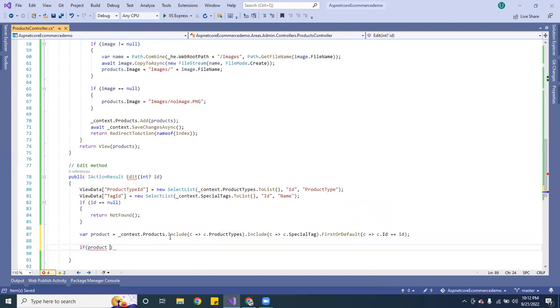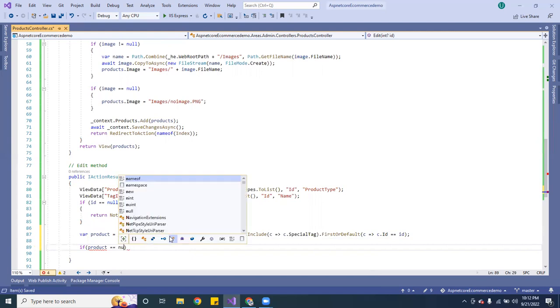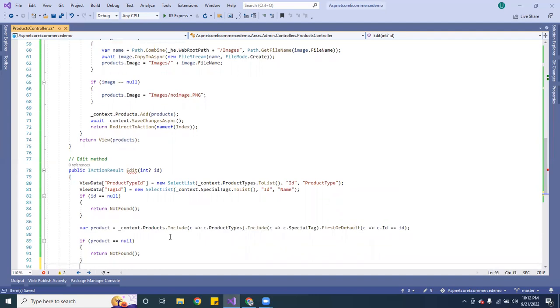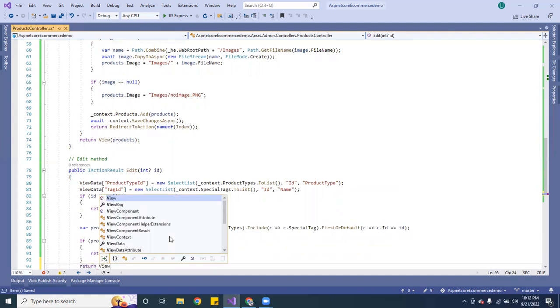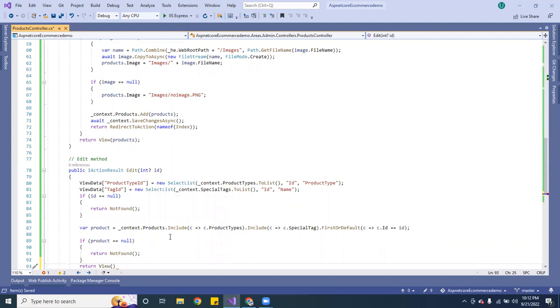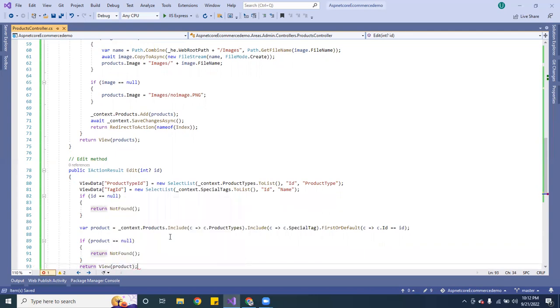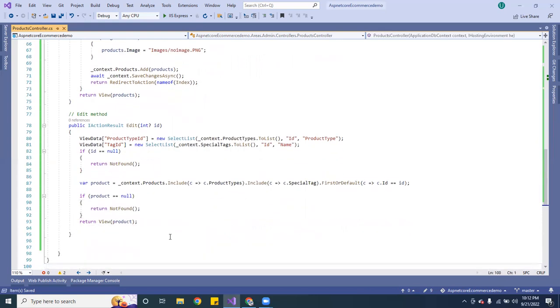If it doesn't find the product, I want to go ahead and return not found again. If it doesn't find anything. If not, you just return the view. I'm going to return the product. Okay, so that's it for the edit.